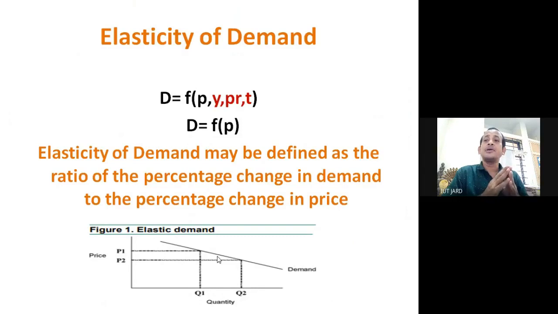And if there is no change in the demand of the good due to the change in the price, that is inelastic demand. But in the elasticity of demand, simply we need to keep in mind that elasticity of demand may be defined as the ratio of the percentage change in demand to the percentage change in price.